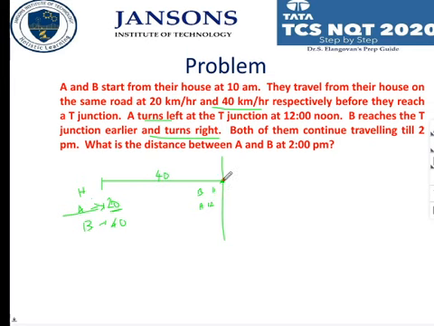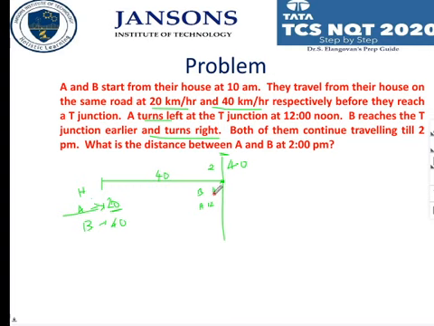So, as far as A is concerned, A reaches the junction by 12 o'clock, and then for the next 2 hours he is traveling at a speed of 20 kilometers per hour. Then he would have covered 40 kilometers on the left side. He would have reached here.